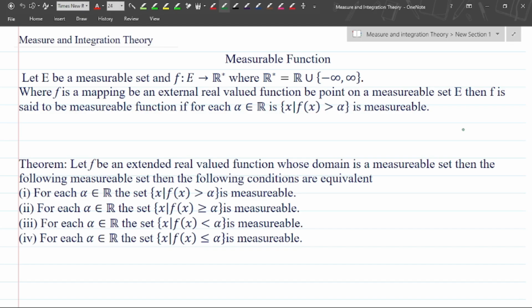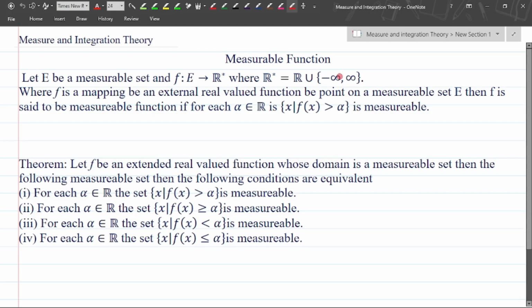So let's start the topic, measurable functions. What is a measurable function? If E is a measurable set, it means the outer measure and the inner measure are equal. Now there is a function f from E to R star, where R star is the real numbers together with minus infinity and infinity.